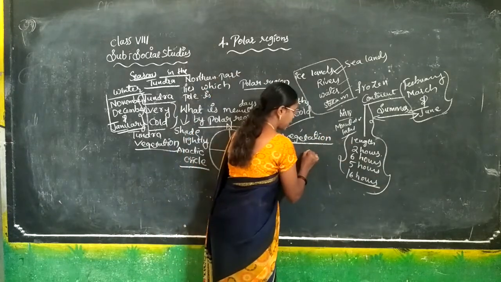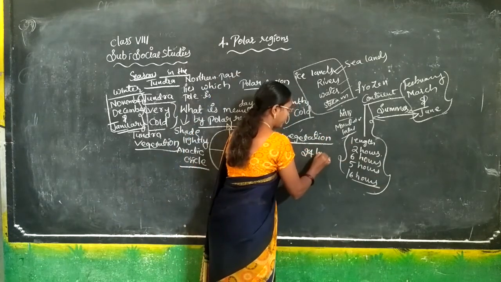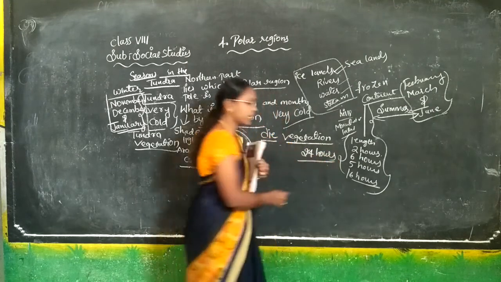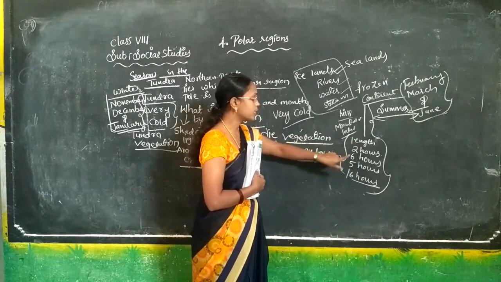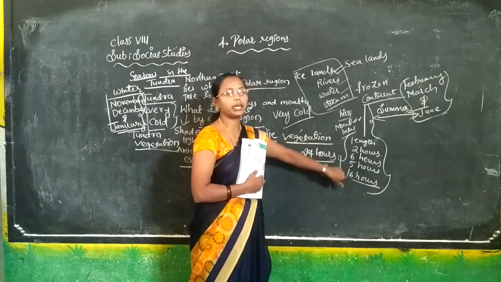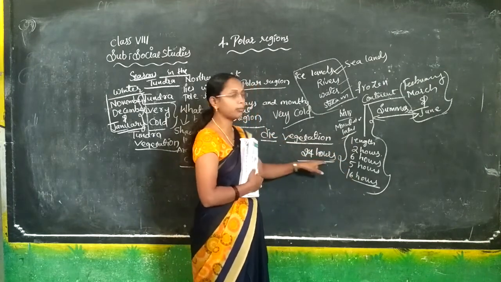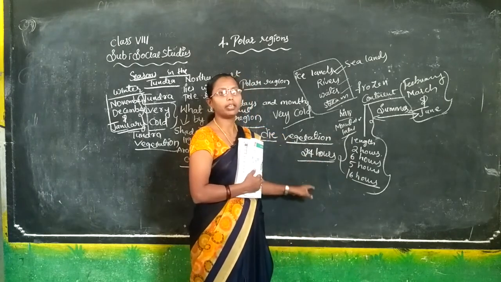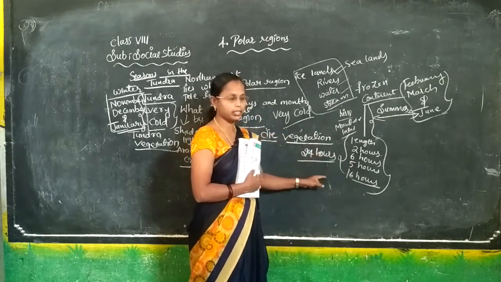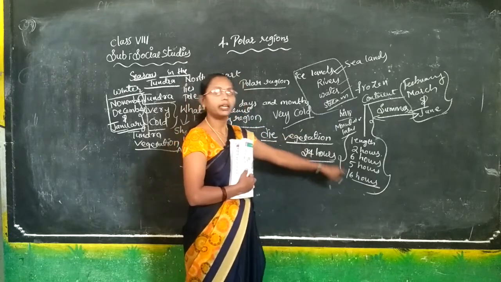It will be having 24 hours. Length means 2 hours, 6 hours, 5 hours, becoming 16 hours. It's totally becoming 24 hours for a day. It is a summer thunder.